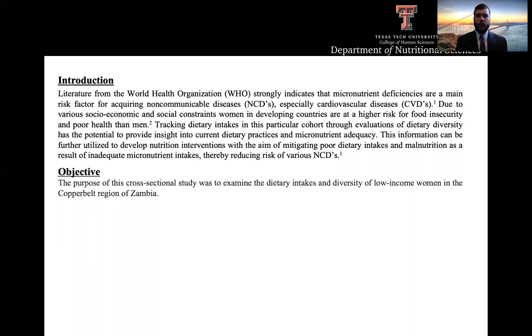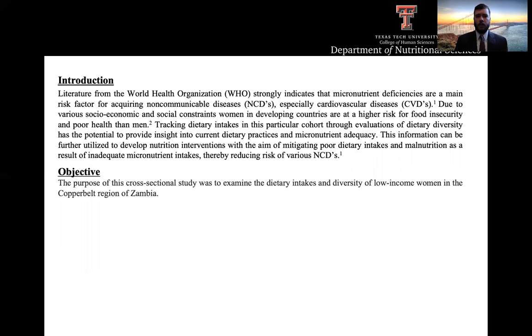This indicator employs a set of 10 categories in which foods are classified and sorted into. An adequate DDS is 5 or above. This indicator system is used as a manner of evaluating nutrient intakes on a group level and is tailored towards women who often have distinct nutritional needs.